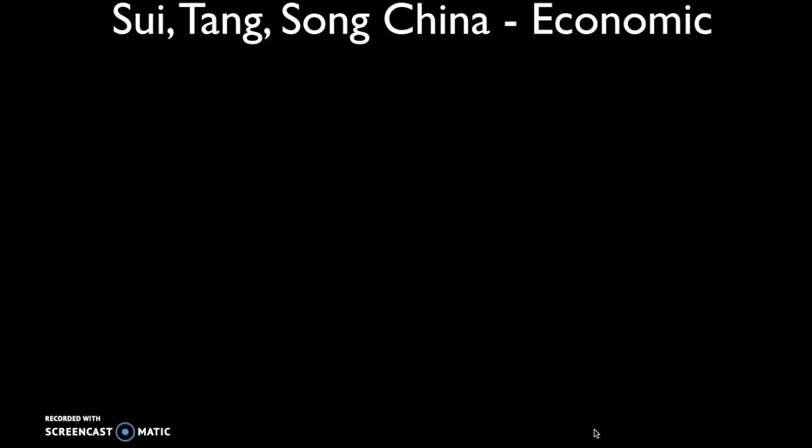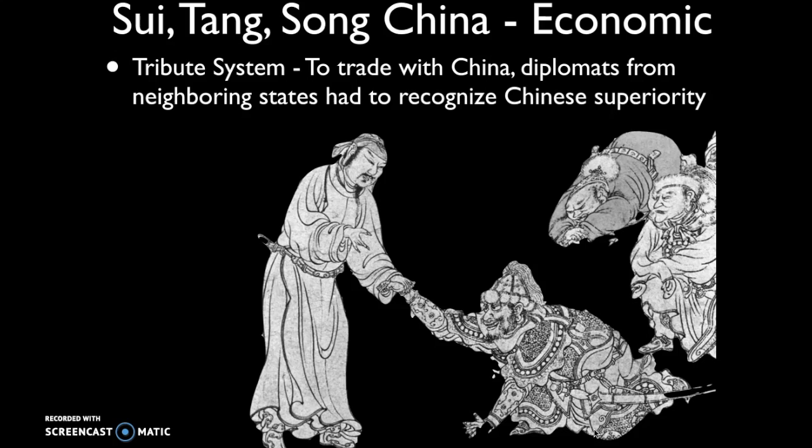So the Chinese had these great innovations, and other people were looking to them as a model. And so the Chinese had a sense of superiority, and they required their neighbors to engage in what's known as the tribute system. So in order to trade with China, these diplomats from neighboring states had to recognize Chinese superiority.